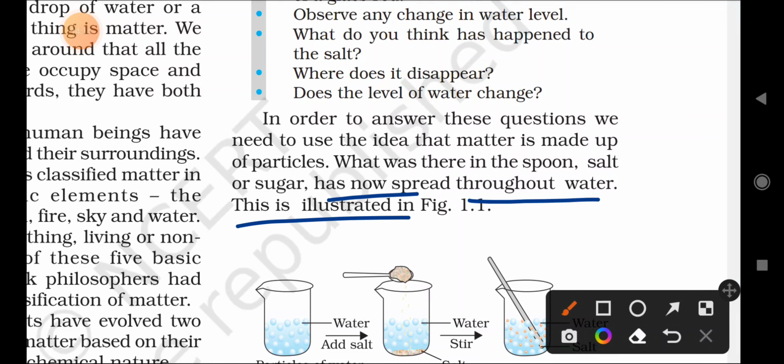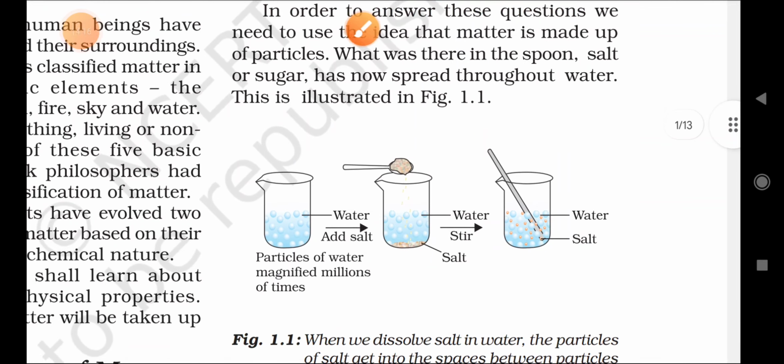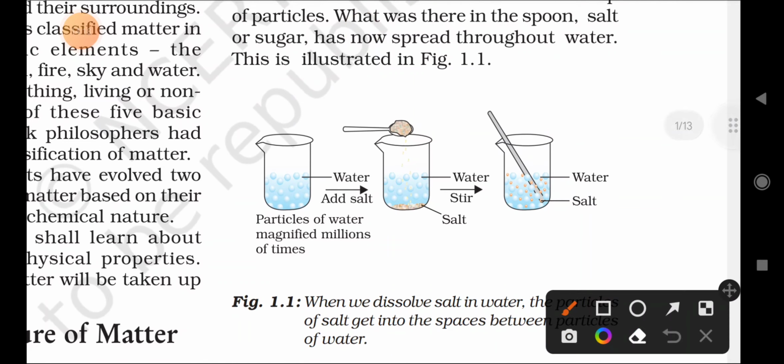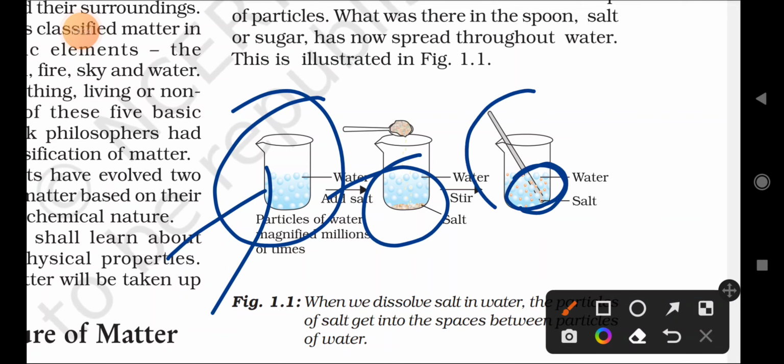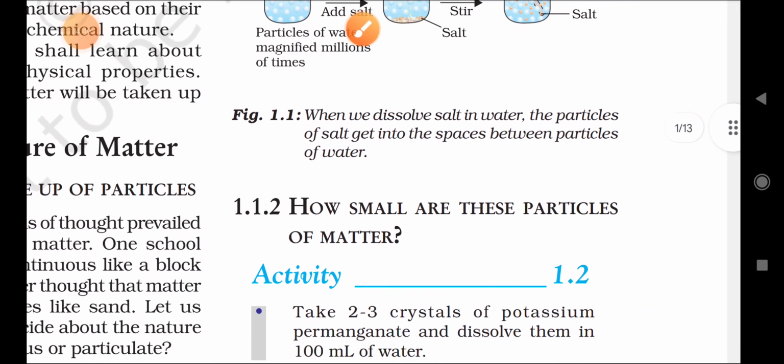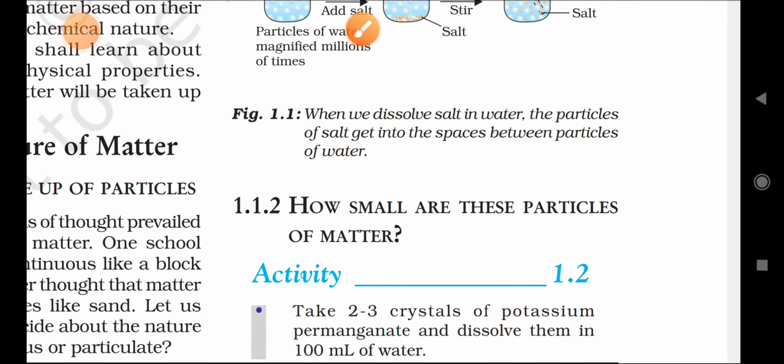So how is it happening? It is given diagrammatically. You have taken a 100 ml beaker, in that half water, and we added salt or sugar, and after stirring, and stirring means mixing, they are mixing with one another.